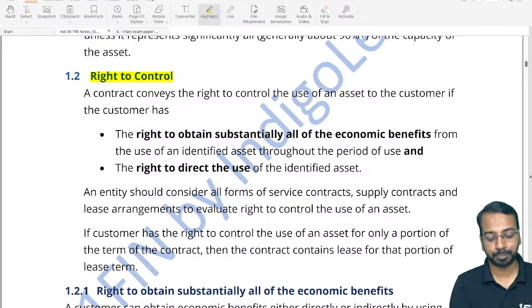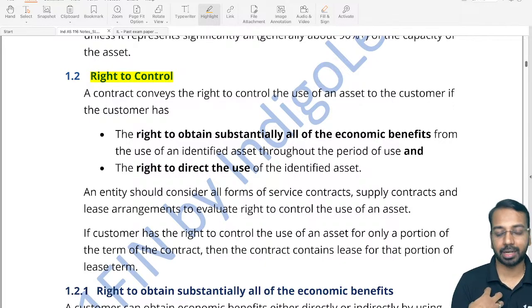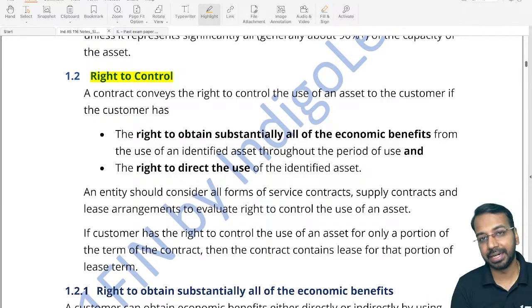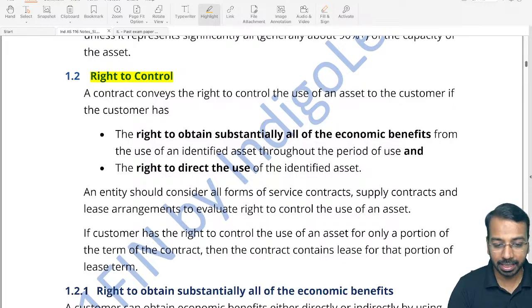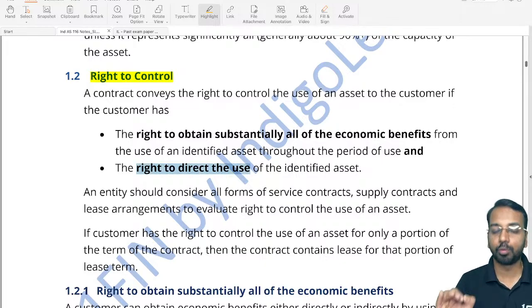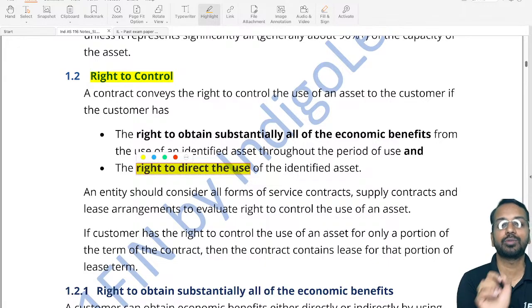Another important aspect is right to control the leased asset. Now, what is this right to control? Whenever I say right to control, what I am trying to say is, if I am the customer, I have the right to direct the use of the identified asset. See these important key terms? You should note it down somewhere, because if there is a theoretical question where you have to give an explanation, then these keywords are what will fetch you marks. So, right to direct the use.